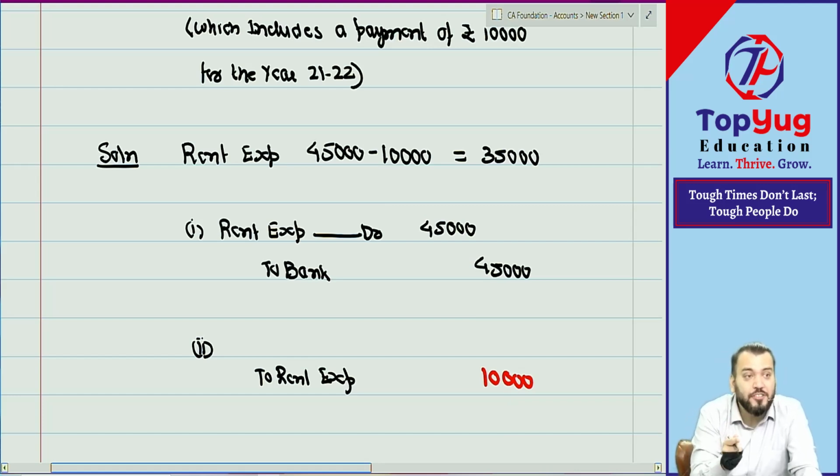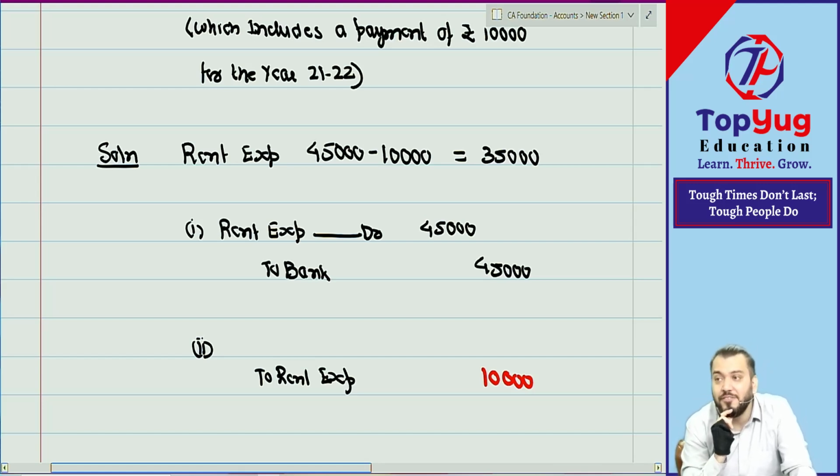And any expenditure from which benefit will be derived means it is an asset. So out of 45,000, 35,000 is what? Expense, done. 10,000 is what? So we need to increase or decrease the asset? Increase the asset. Decrease expense and increase asset. It means we need to open which account?